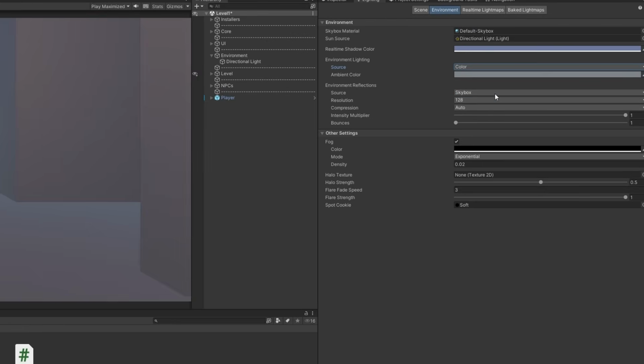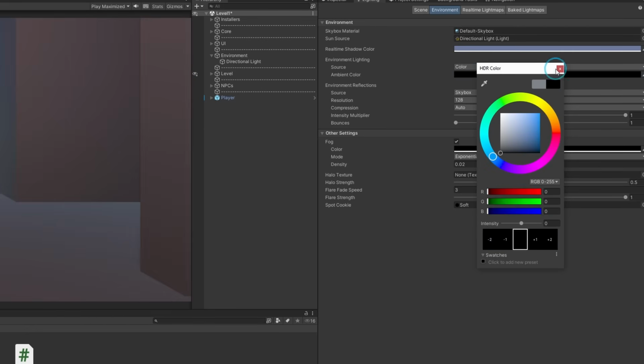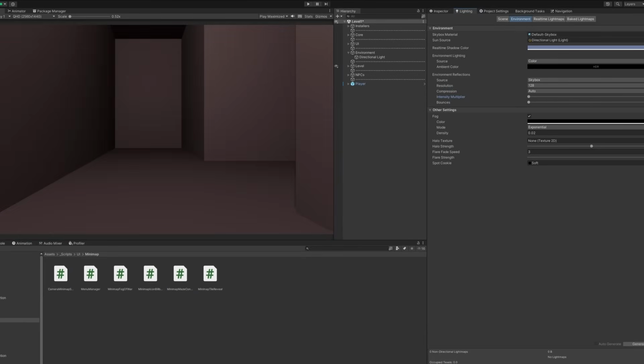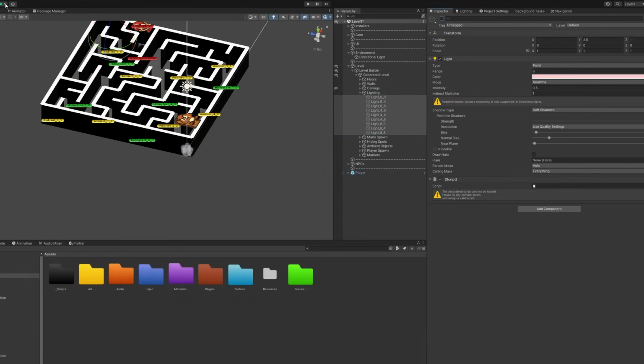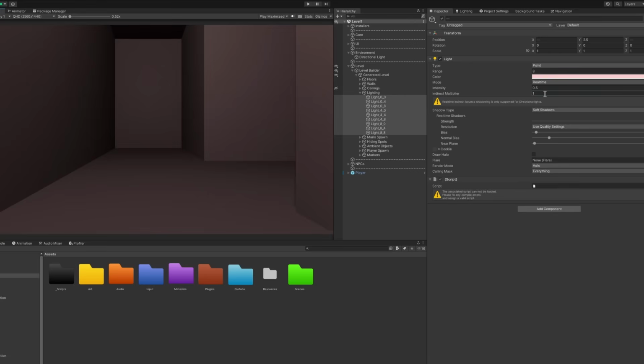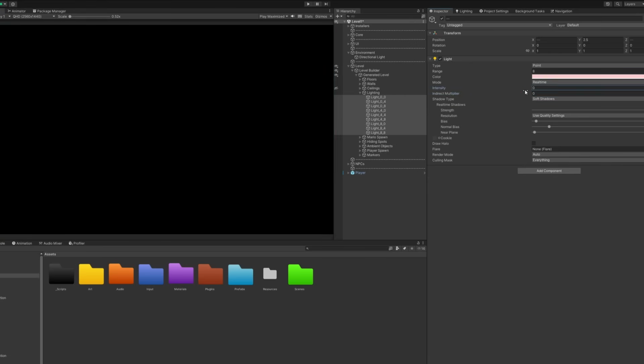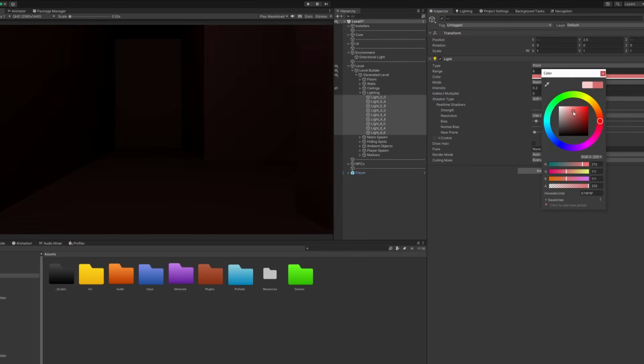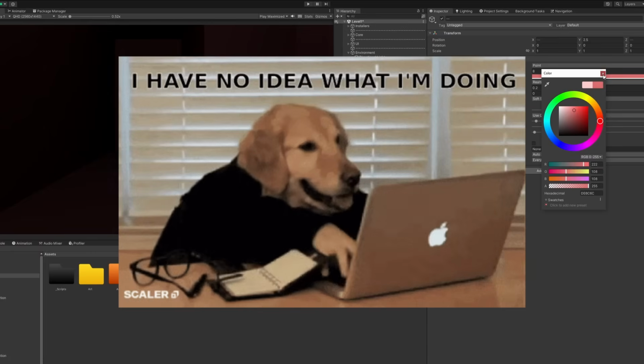And the game currently is way too bright. So I start off by completely removing the environment lighting and reflections. But even after all these changes you can see that the level is still too light, and that's because of the ambient lights. So I'm going to drastically reduce their intensity. And also I'm gonna give them a slightly red color, because red equals scary?